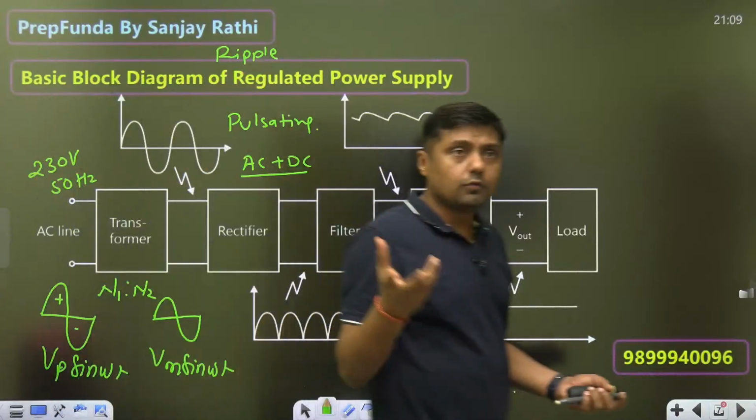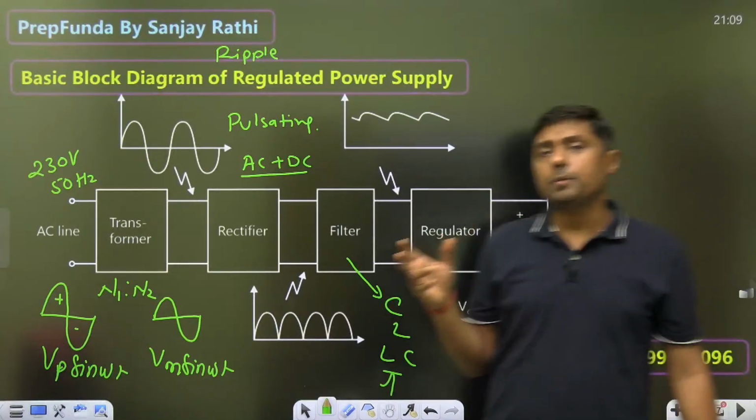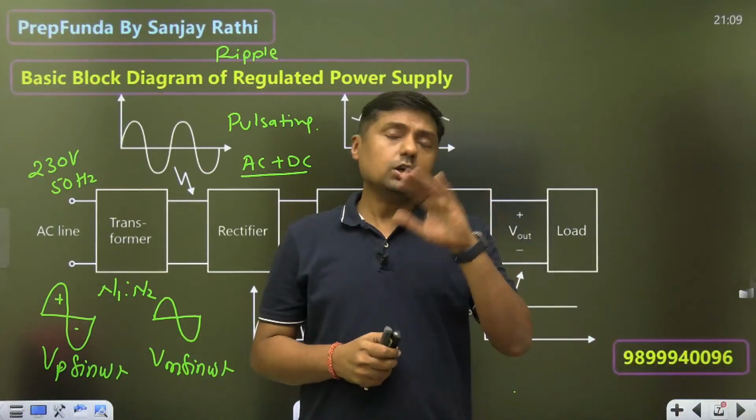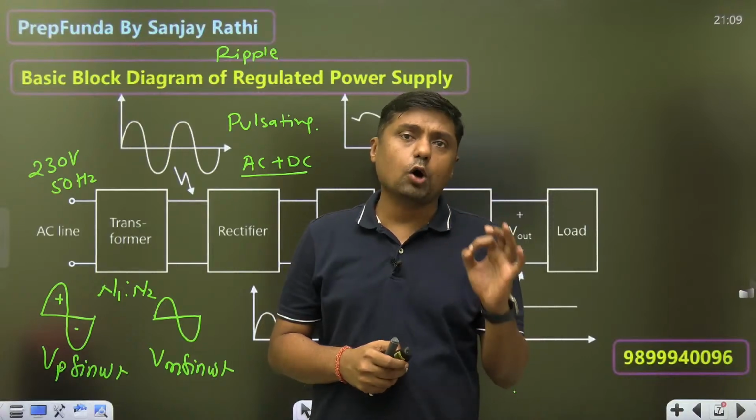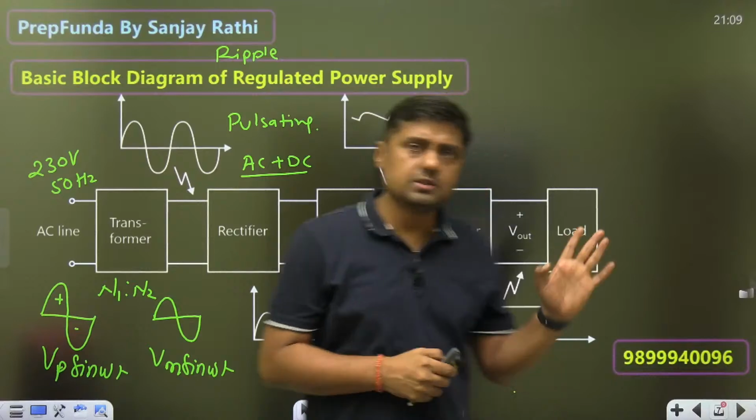What will be the question? What is the basic purpose of the filter? The filter is used to minimize the ripple at the output of the rectifier. That is the basic purpose in this case.